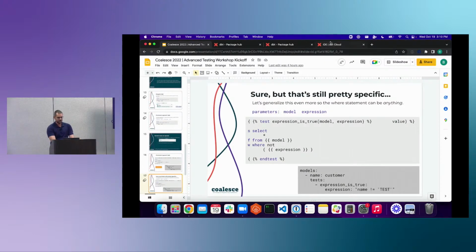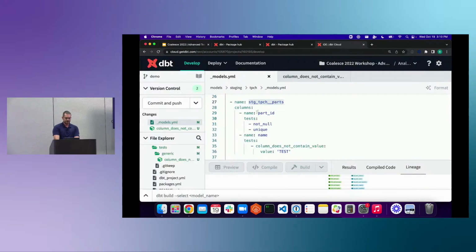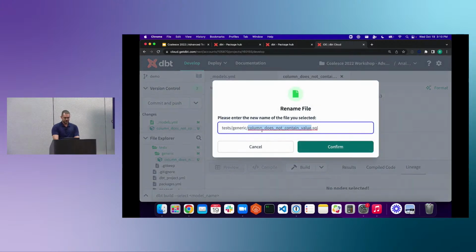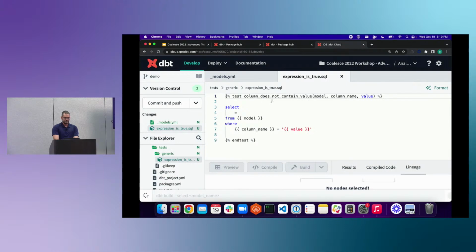If we go back into dbt Cloud, and we go back into this same thing, first thing I'm going to do is change the file name, and we're going to call this expression is true. And then we're going to change the name of the test itself.